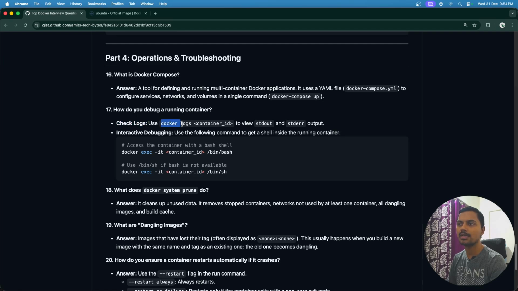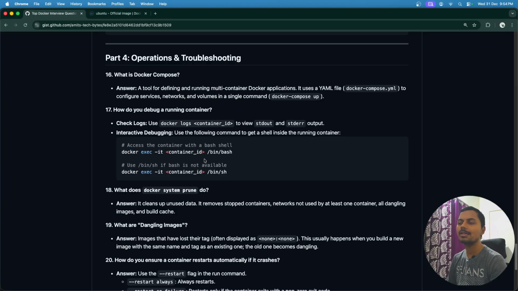For that we run the command docker logs. Whatever the container ID is, we mention that, and we will be able to see the logs. It will display all the logs. We can follow the logs also by passing the dash f flag, and do the troubleshooting. So this is one way.